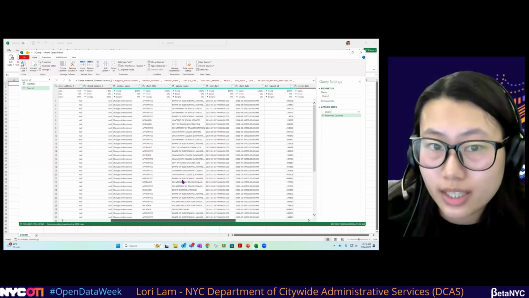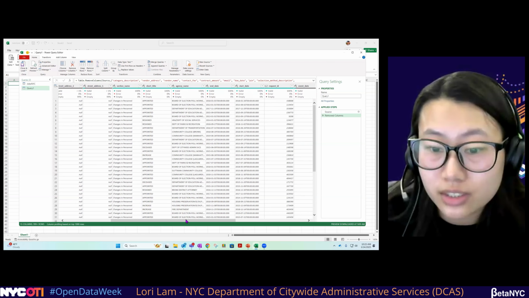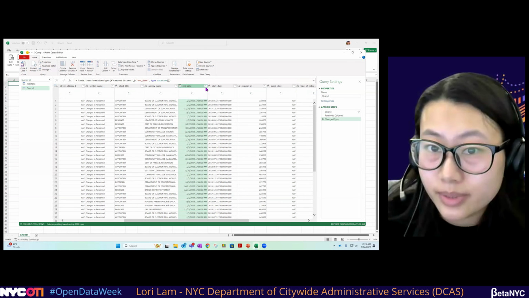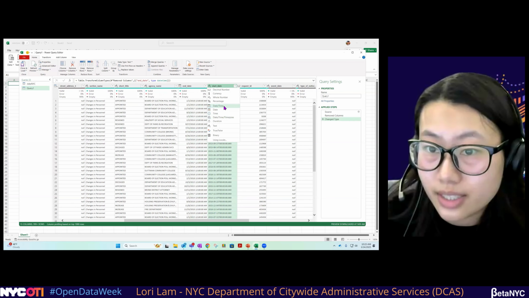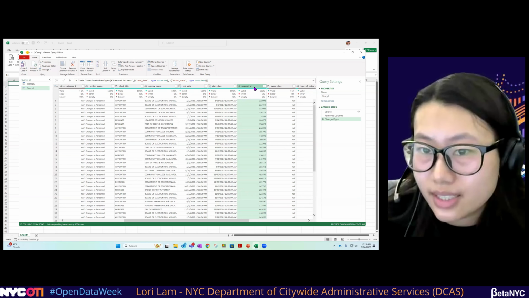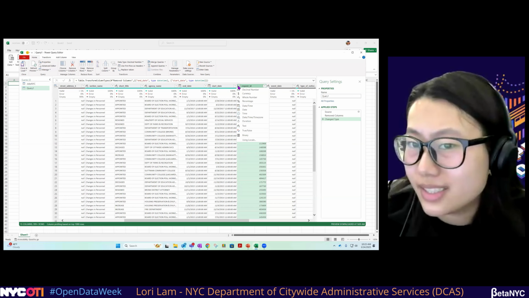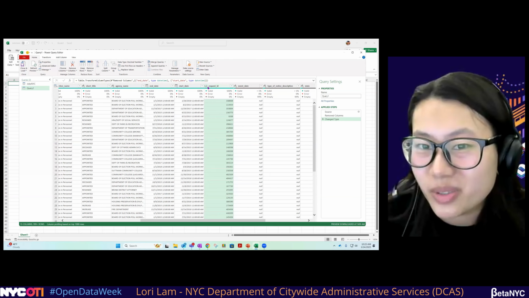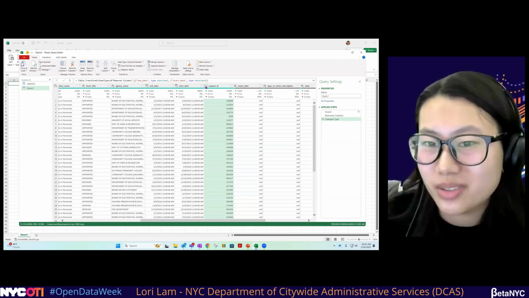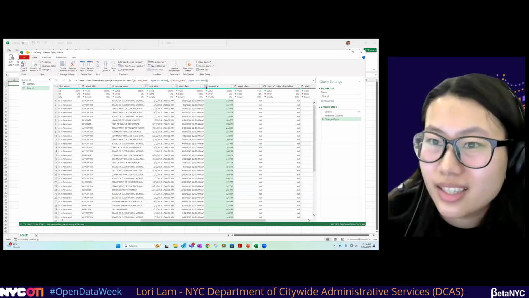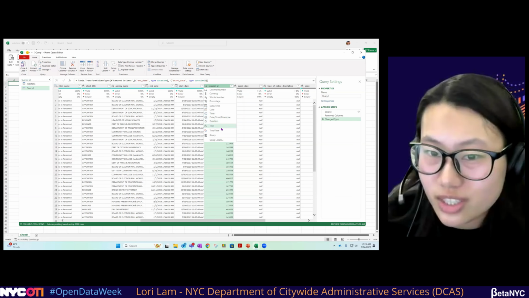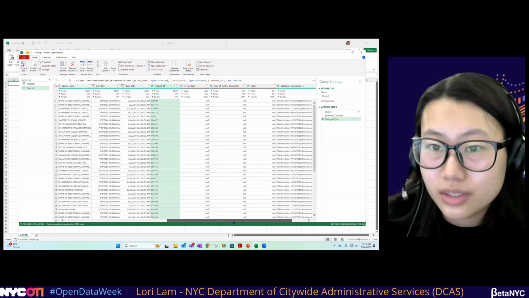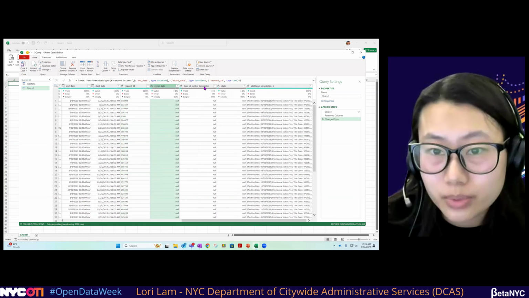Section name, short title, these are all text, so that's good. We see end date here. This actually needs to be changed to date and time. Same with start date, date and time. Request ID, right now, it's a decimal number, which is fine if request ID was a number that we want to do analysis and calculations with. However, it is a distinct value, and we can just change that to text, actually. Everything else looks pretty good.